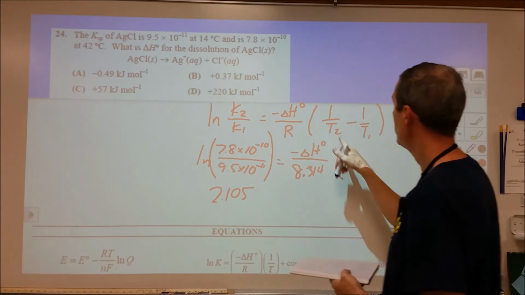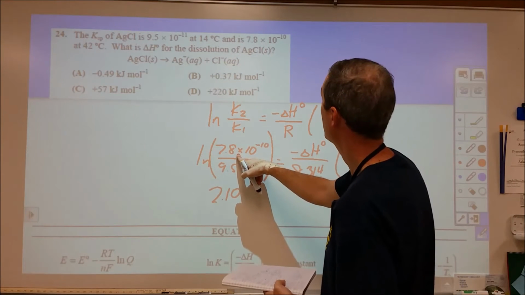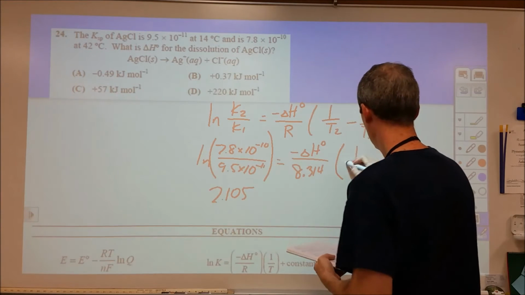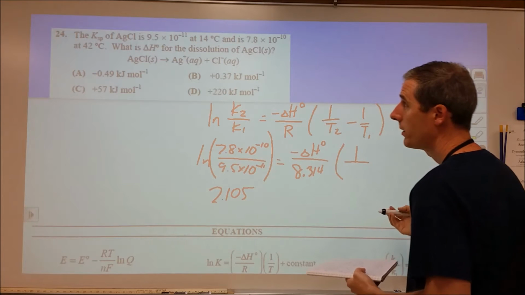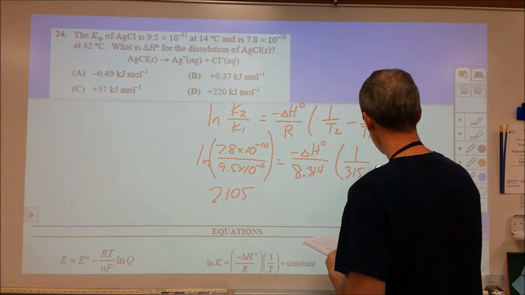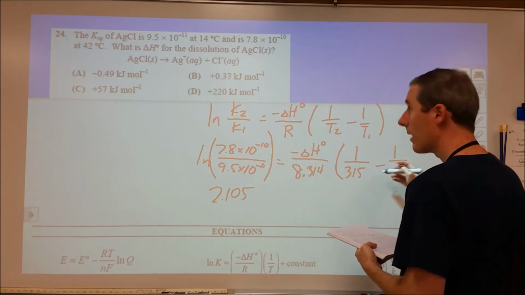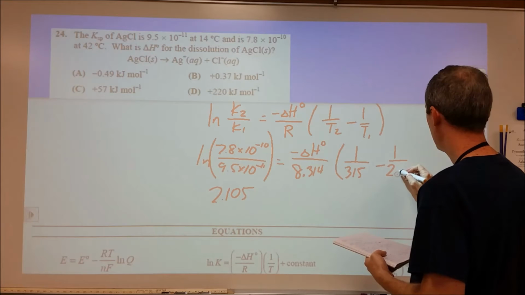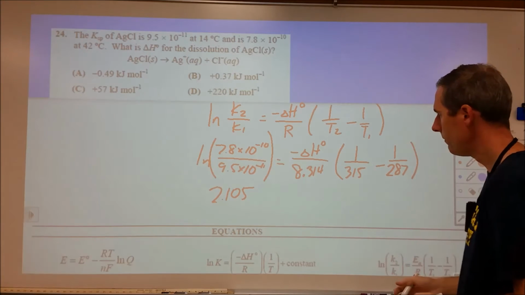And then we're looking at T2, so we need to match this 7.8 times 10 to the negative 10th with its temperature. So that's 42 degrees. We have to make sure we put that into kelvins. So we're going to add 42 to 273, and that's going to come out to 315. And then we're subtracting from that 14 degrees, again in kelvins. So we're going to have 287.